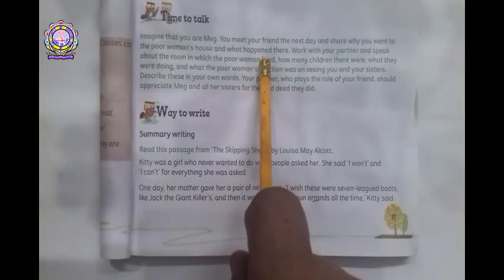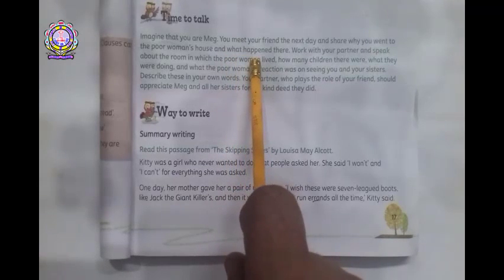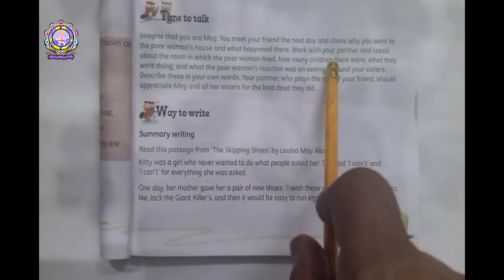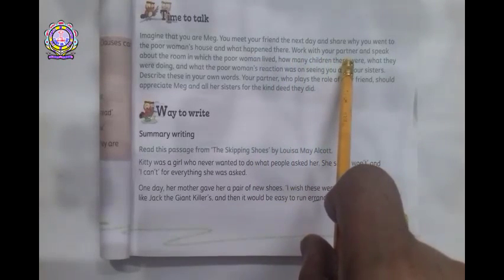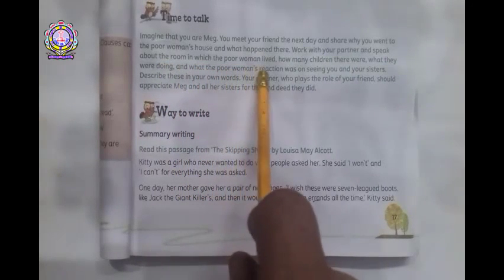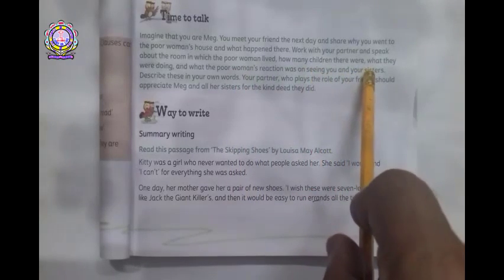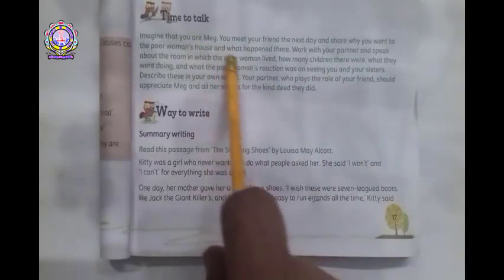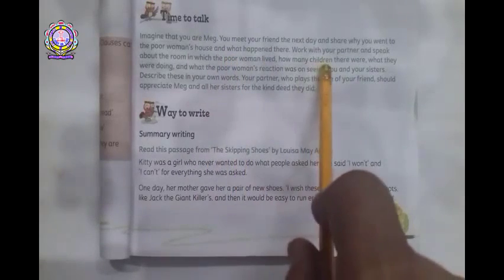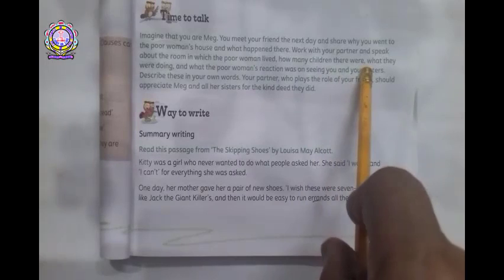You know the condition of the room where the poor woman lived with her children. How many children there were, what they were doing, what the poor woman's reaction was on seeing you and your sisters. Okay, you are Meg and with you there are 3 other sisters.